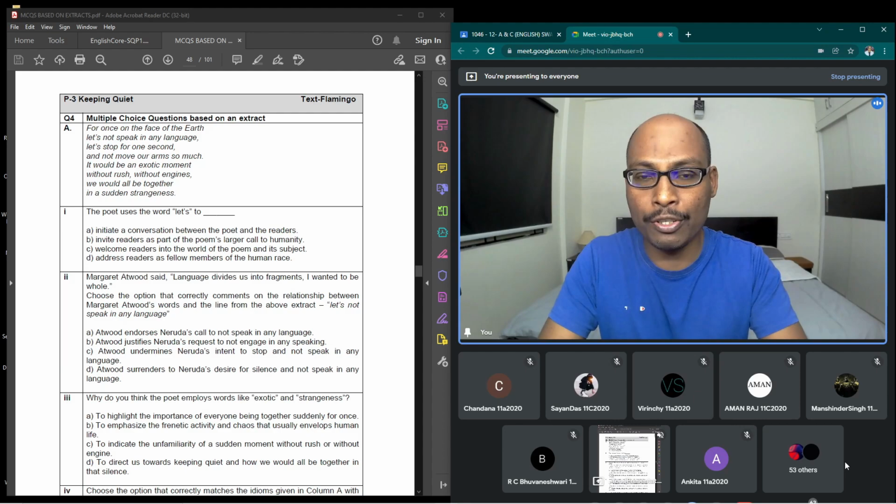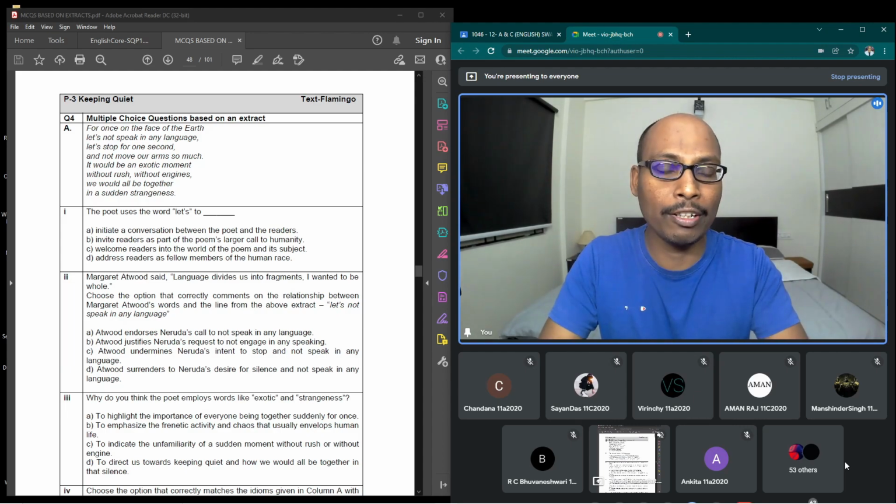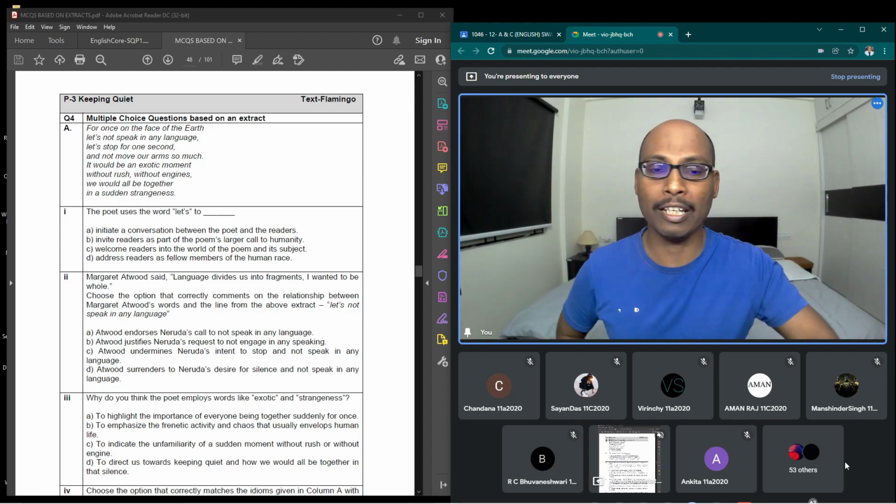So he requested us to develop brotherhood. He requested us to develop harmony among ourselves so that we can sustain living on the planet Earth. So it promotes peace in the poem. So that is the main story about the Keeping Quiet poem. It doesn't mean that you have to keep quiet in the classroom. So this is about the Keeping Quiet poem.